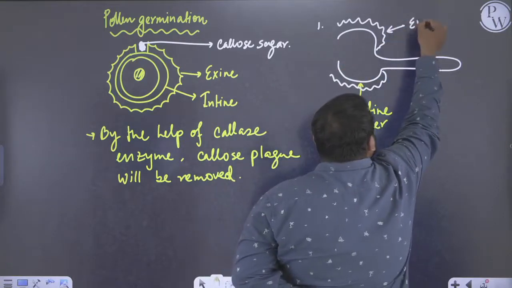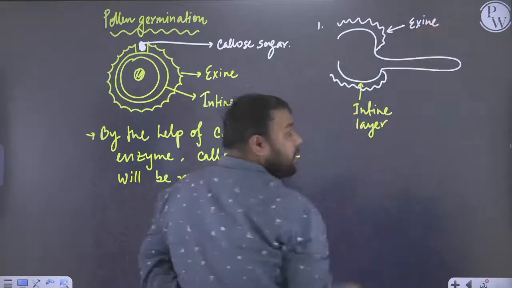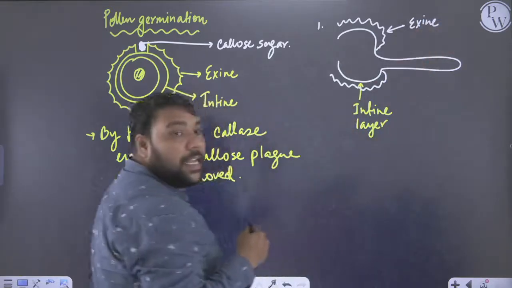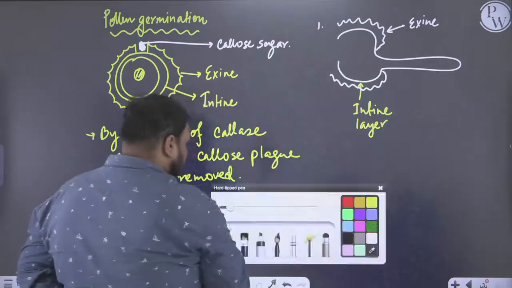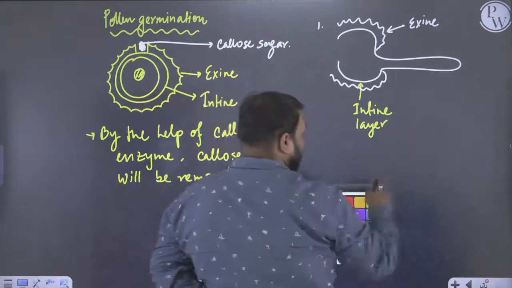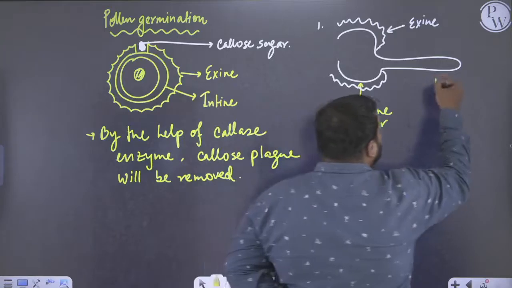The internal layer will extend, and that will give rise to the structure of the pollen tube.